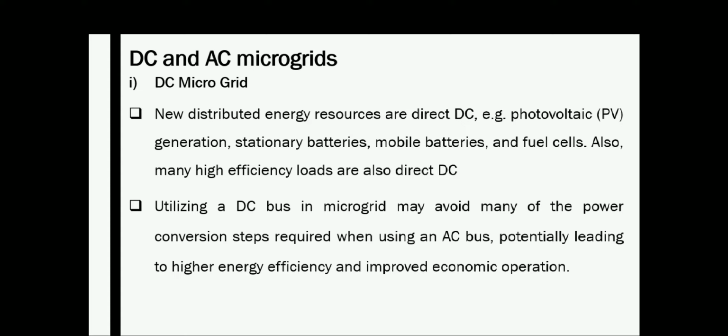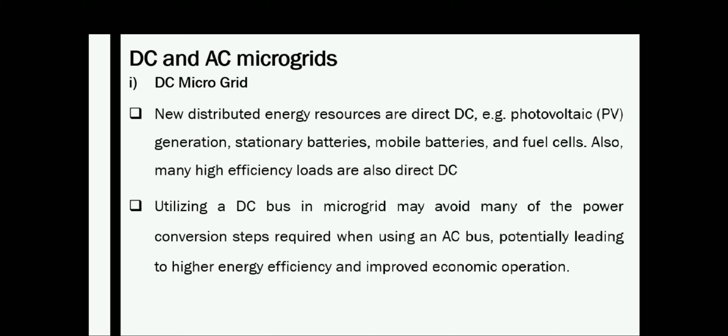A battery is also a DC source, and some of the main loads are also DC. Mobile batteries, fuel cells, etc. also produce DC power. So most of the latest renewable energy power productions are DC, and many high efficiency loads use direct DC. So it is beneficial to have a DC microgrid in this scenario.